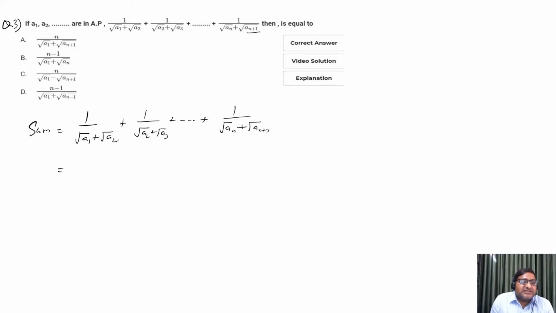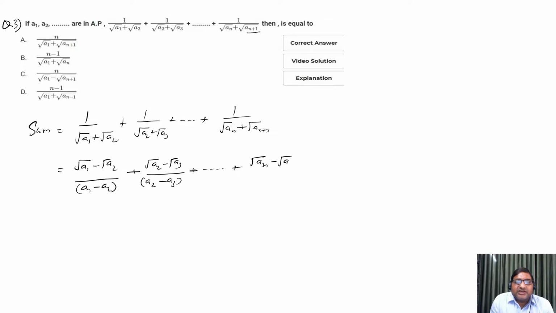So after the rationalization, the numerator will become under root a1 minus under root a2, and the denominator will become a1 minus a2. After this rationalization, it will become under root a2 minus under root a3 divided by a2 minus a3. Okay, in this way the last one will become under root an minus under root a(n+1) divided by an minus a(n+1).